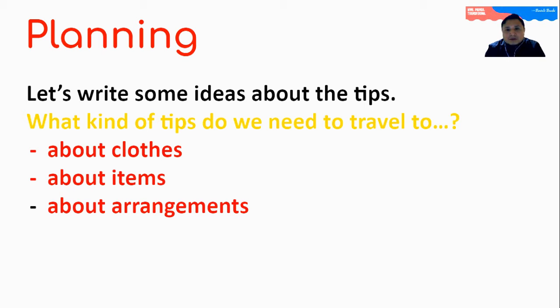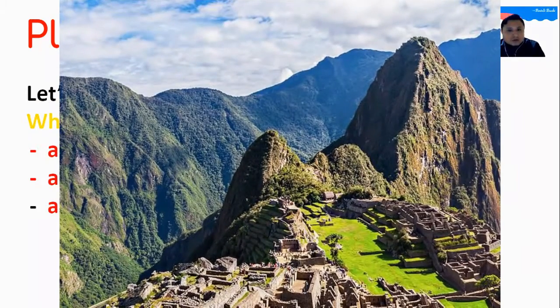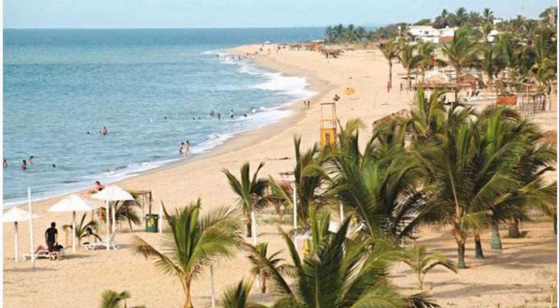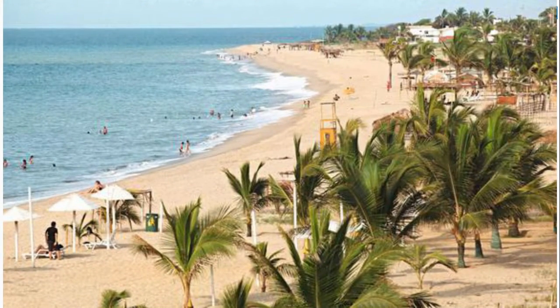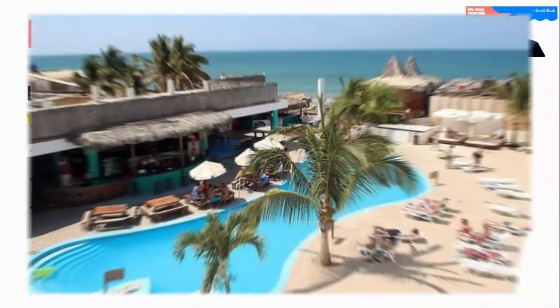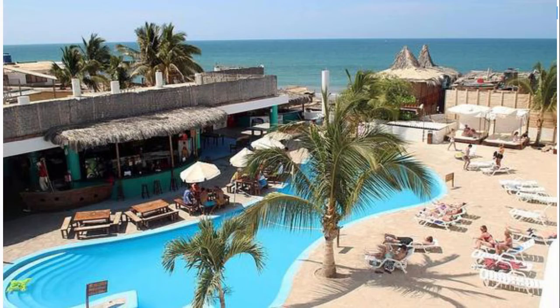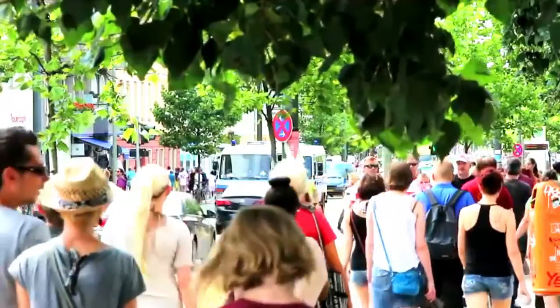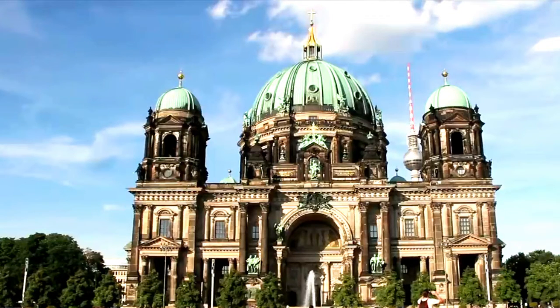Ideas about clothes are especially focused on the clothes you need for a certain place. For example, when you go to Cusco, you need warmer clothes. And when you go to a place like, for example, Mancora, which is a beach in Piura, you need things like sunscreen, sunglasses, and something like that. And about the ideas of arrangements, it has to do with the place where you are going to stay. Are you going to stay in a hotel or in the home of a person you know? So please, in this section, you have to write your ideas about the things you need to travel.